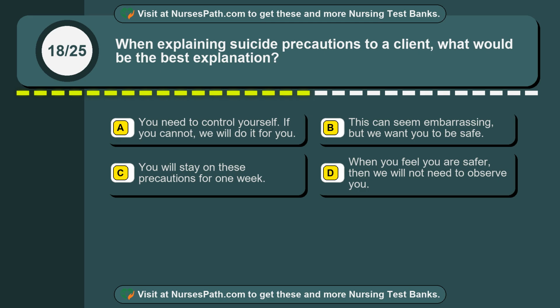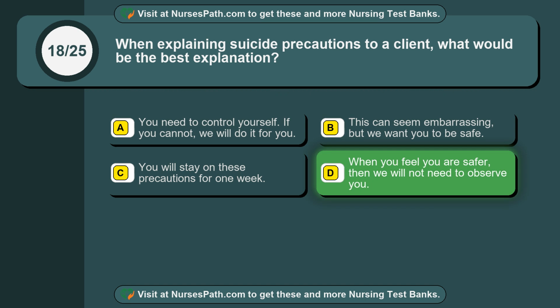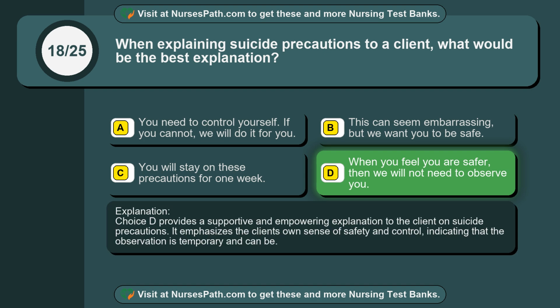If you cannot, we will do it for you. Option B. This can seem embarrassing, but we want you to be safe. Option C. You will stay on these precautions for 1 week. Option D. When you feel you are safer, then we will not need to observe you. The correct answer is option D. When you feel you are safer, then we will not need to observe you. Choice D provides a supportive and empowering explanation to the client on suicide precautions. It emphasizes the client's own sense of safety and control, indicating that the observation is temporary and can be.